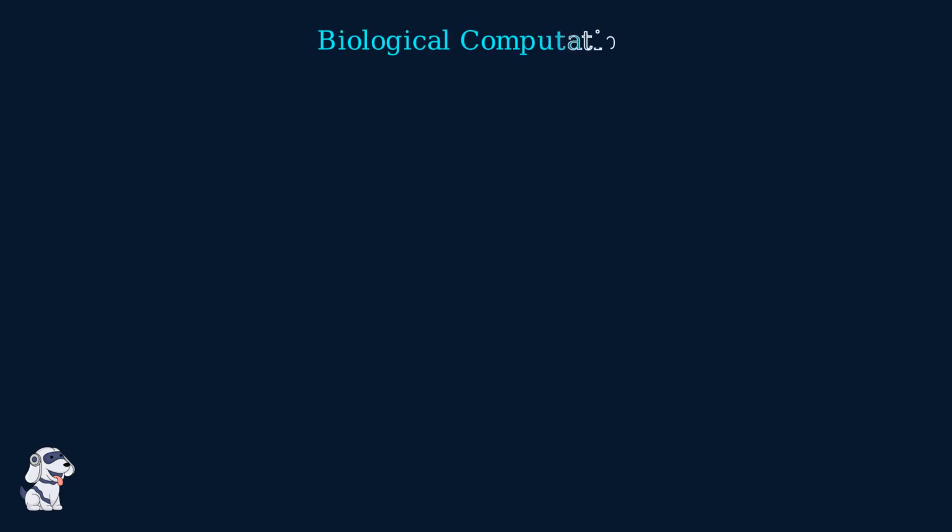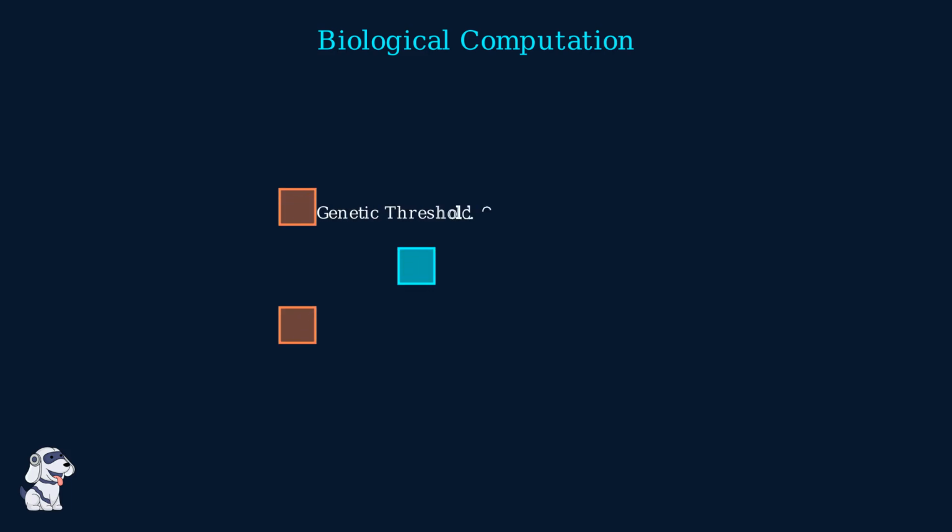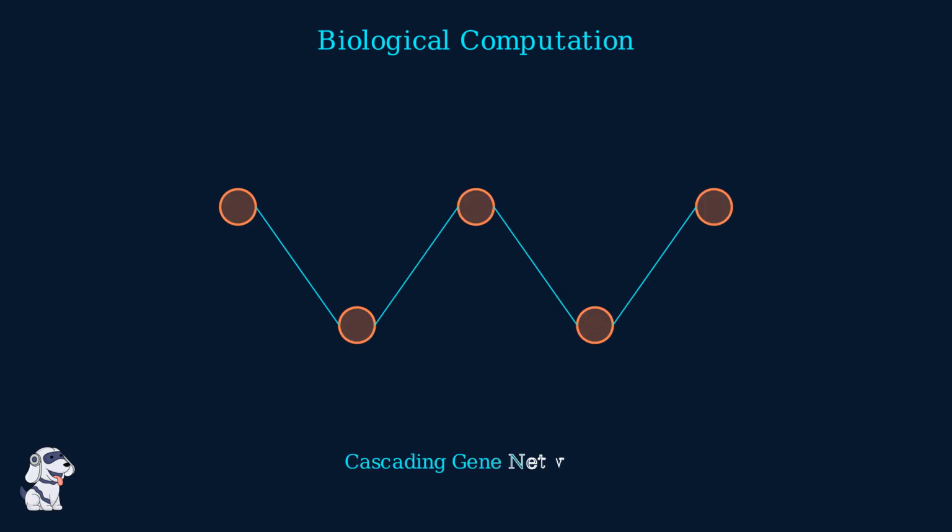Developmental biology has evolved into a study of biological computation. We now view the embryo not merely as a growing mass, but as a sophisticated living computer. Just as transistors execute logic gates, cells process chemical inputs. When morphogen signals cross a specific threshold, a logic gate triggers the expression of downstream genes. This creates a cascading network. The embryo computes its own physical form, transforming simple genetic code into a complex functional organism through successive computational steps.